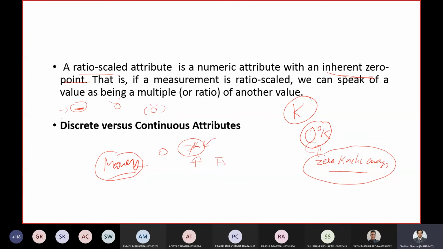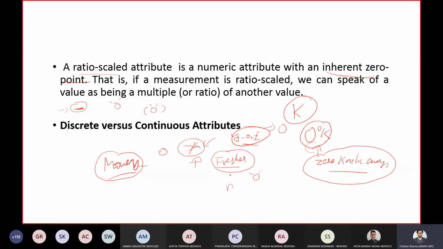Especially if you are a fresher, what is that one thing which you won't be having? Experience. Years of experience. So here years of experience is one attribute where 0 means actually nothing. And maybe one more could be the number of words in a document. If it is 0, it actually means nothing. There are no words in a document.